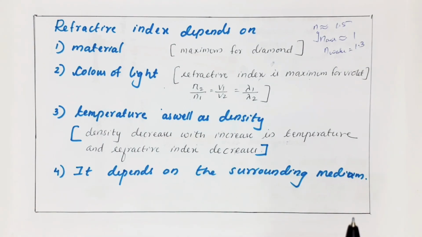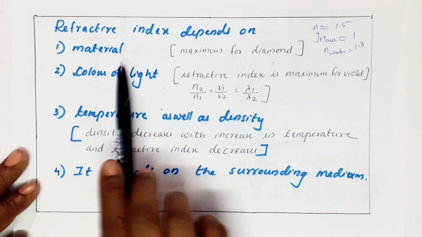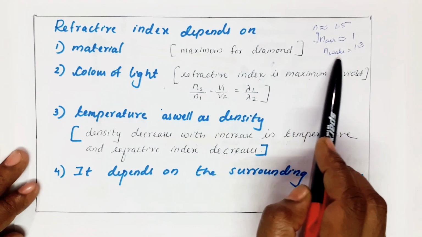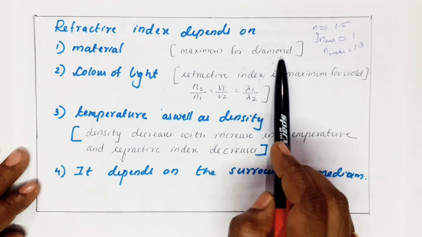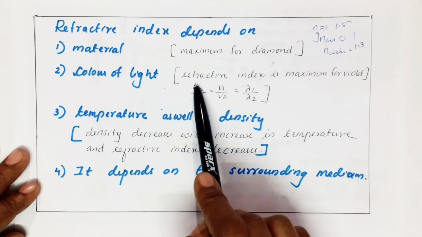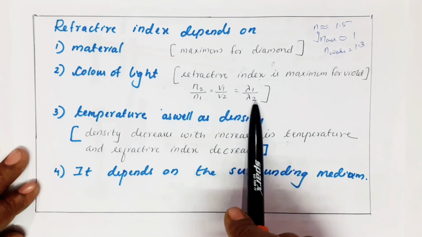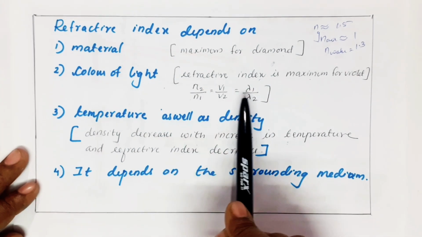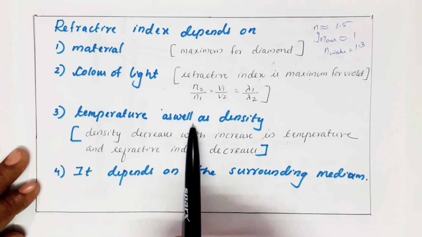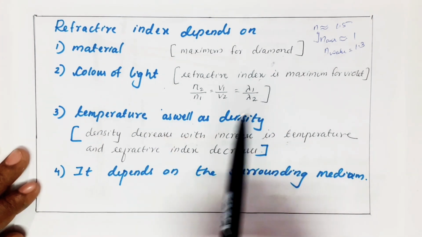Now the refractive index depends upon a lot of things. One is the material. For example, refractive index of glass is 1.5, air is almost 1, water is 1.3, and diamond is maximum, 2.42. It also depends upon the color of the light, because I gave the equation N2 by N1 equal V1 by V2 equal lambda 1 by lambda 2, which means refractive index depends upon the color, the wavelength. It depends upon temperature as well as density. Density varies with the temperature. So both these factors affect your refractive index.